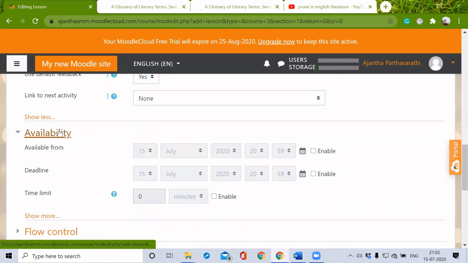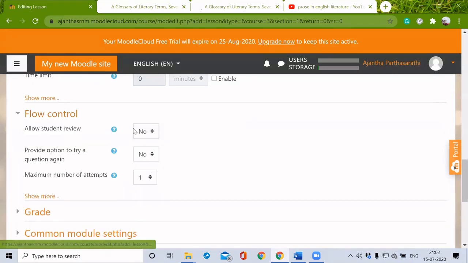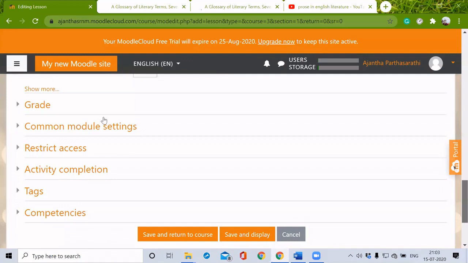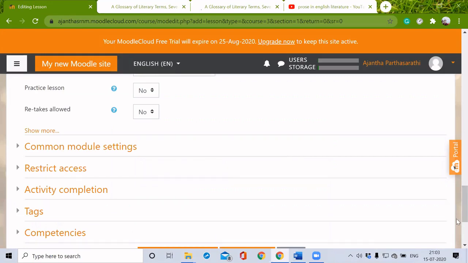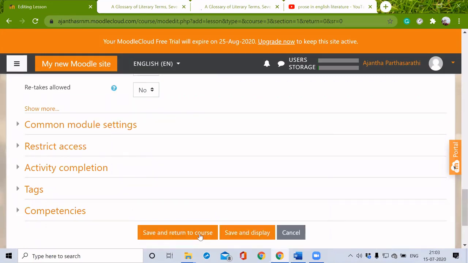Availability, that we know. If I want to enable this for just 1 hour for a student, I can do it here. Flow control: allow student review, yes. Provide option to try a question again, no. Maximum number of attempts 1. Then grade, we can make it point. Here there is no point because there is nothing displayed in here, and the things we know. I'm just going to save and return to course.